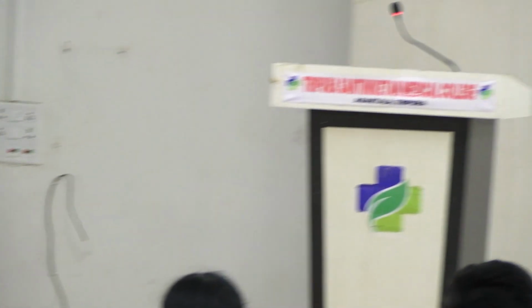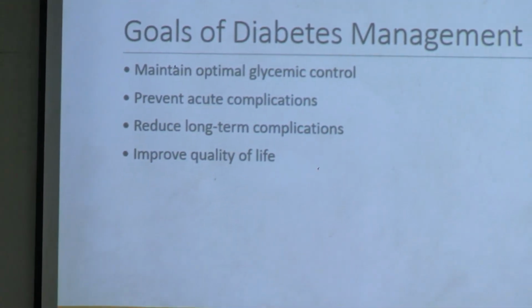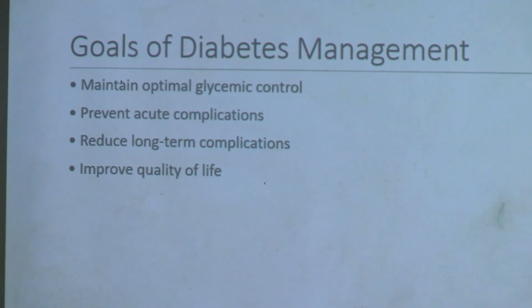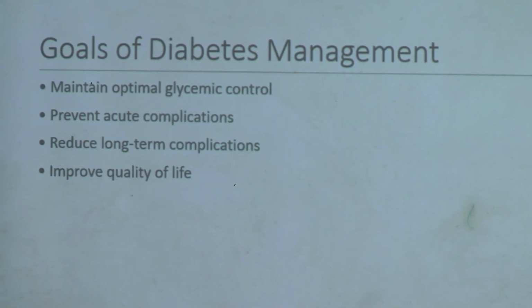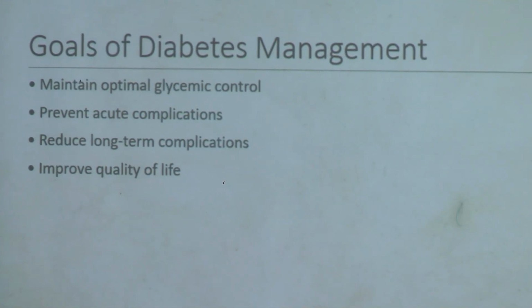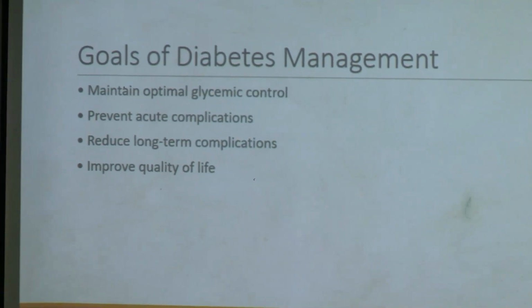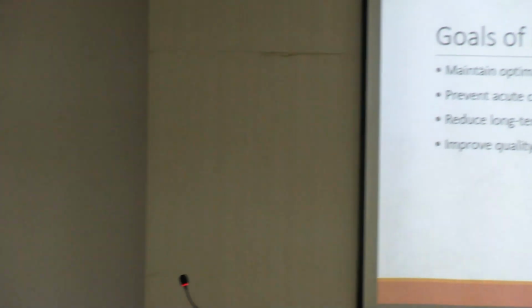This is our goal of diabetes management: maintain optimal glycemic control, prevent acute complications. Acute complication means infection. Then diabetic ketoacidosis, hyperosmolar hyperglycemic coma. Patient may present with stroke also, cardiovascular disease.